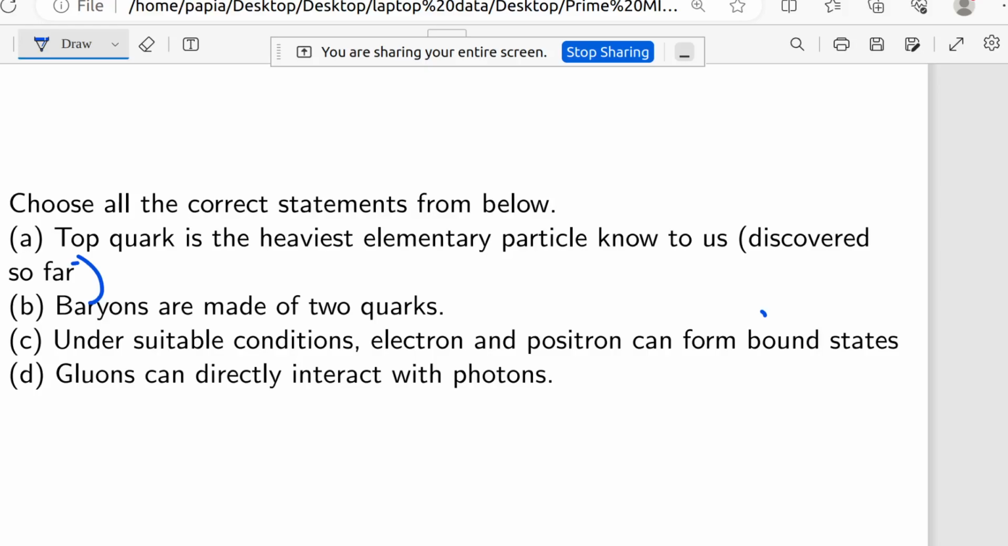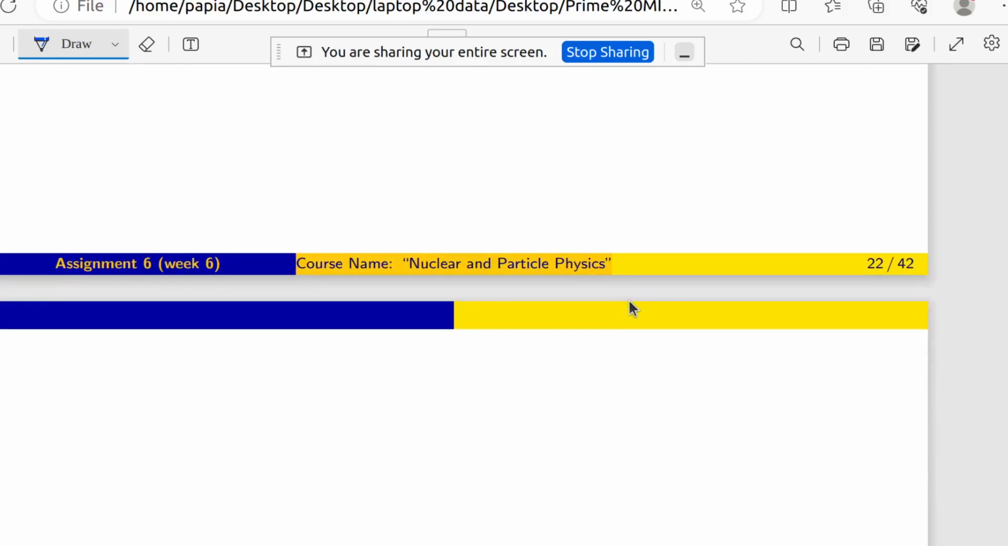So the first one is: top quark is the heaviest elementary particle known to us. How many quarks are there up till now? There are 6 types of quarks: up quark, down quark, strange quark, top quark, bottom quark, and charm quark.